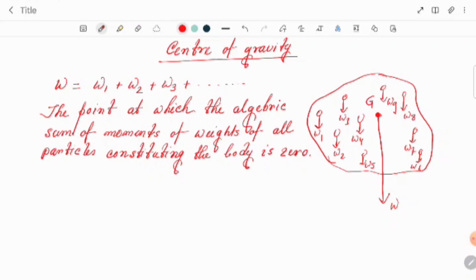That is why, as I told in the first line, the entire weight of the body can be considered to act at this point G, called the center of gravity.